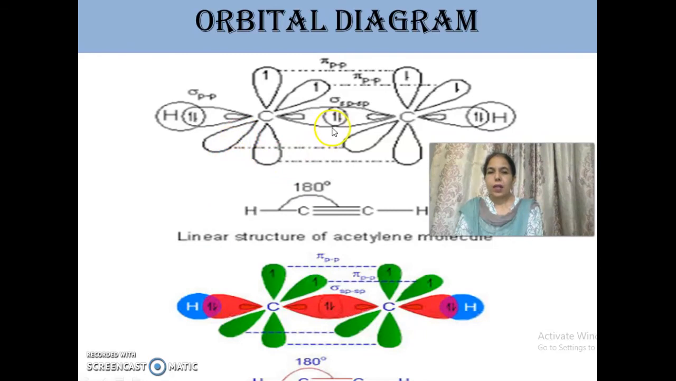In ethyne, carbon-carbon triple bond is present. One is a sigma bond and two are pi bonds. And with this, we have studied hybridization, and in the next video we will start with the next topic of this chapter, that is bond parameters.